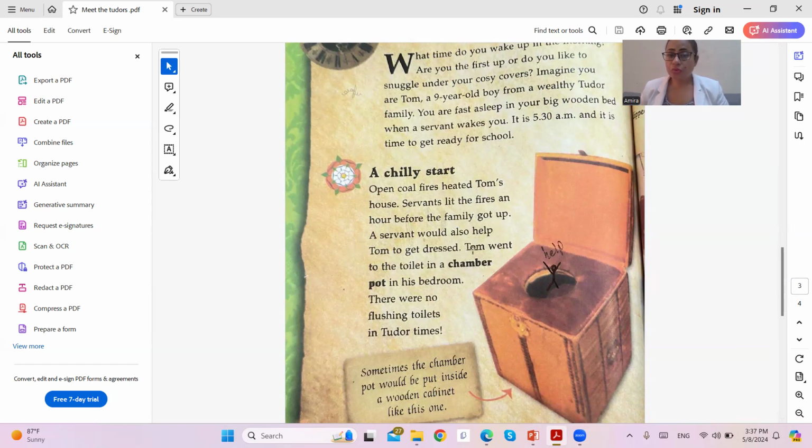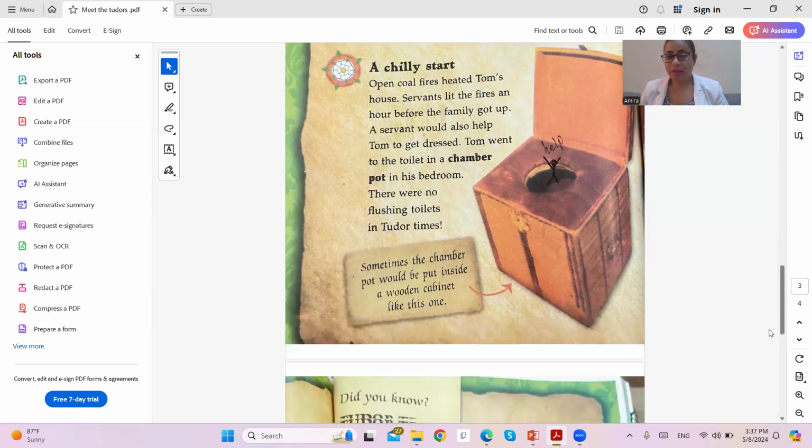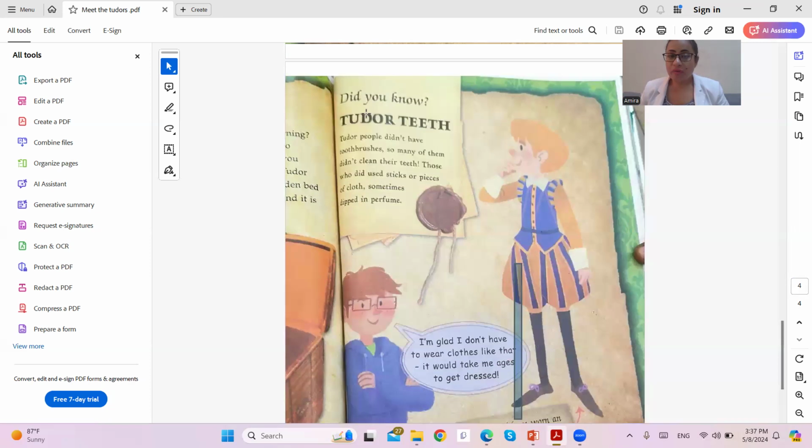A servant would also help Tom to get dressed, and Tom went to the toilet in a chamber pot in his bedroom. There were no flushing toilets in Tudor times, and sometimes the chamber pot would be put inside a wooden cabinet like this one. Did you know that Tudor people did not clean their teeth with toothpaste and a toothbrush? They didn't have toothbrushes, so many of them didn't clean their teeth.